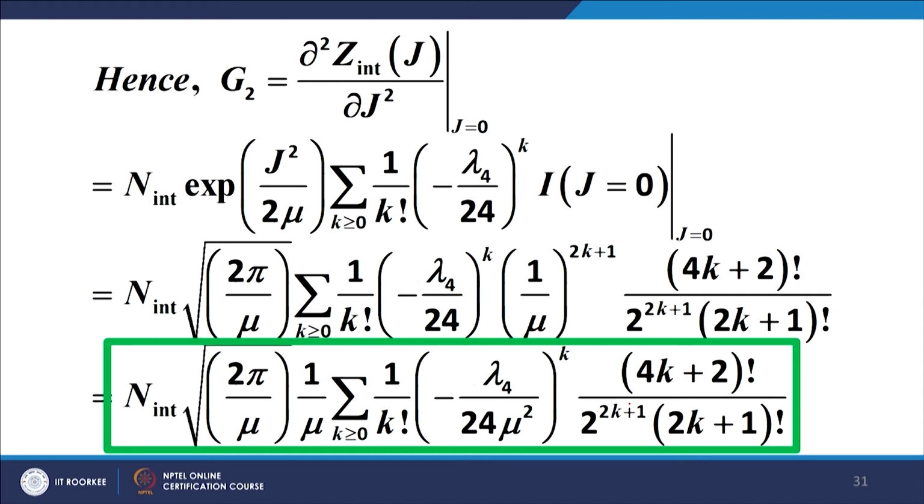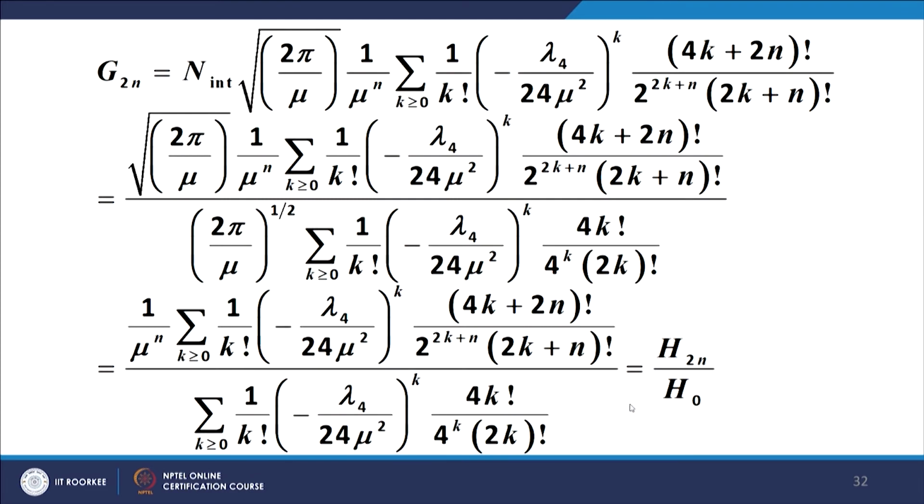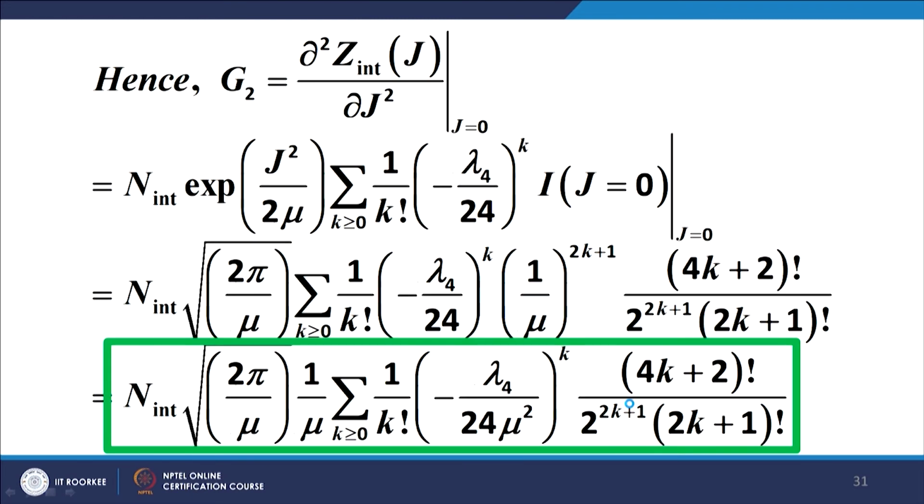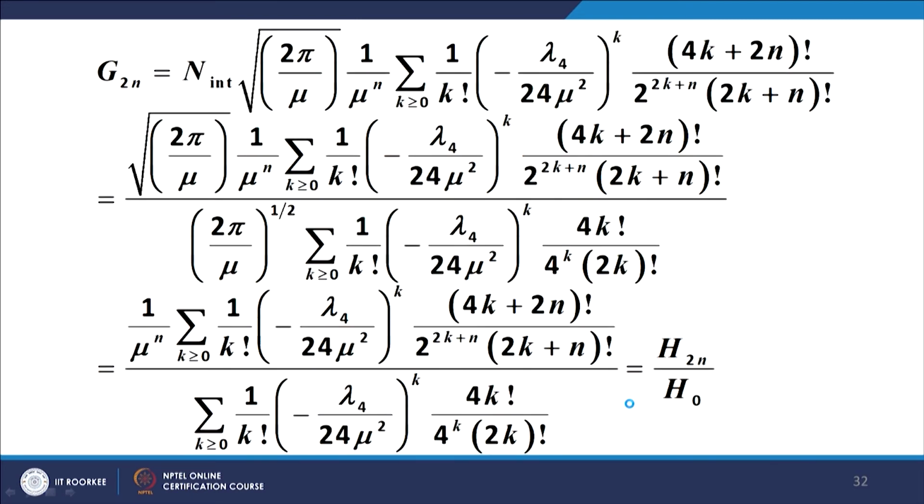Working similarly, we can get an expression for G2n, and putting the normalization back also, we can write G2n as H2n upon H0, where H0 is a factor connected with the normalization, with the cancellation of this 2 pi upon mu factor, which is common to both the numerator and the denominator.